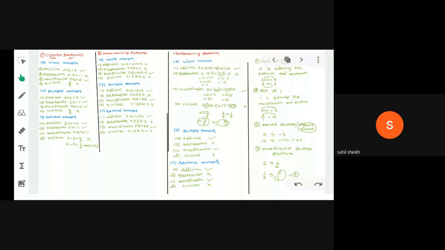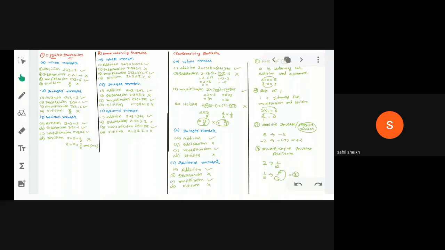Yes. Clear. Okay. Same as closure, we have three different groups of numbers: whole numbers, integers, and rational numbers. In every group, we have four mathematical operations. But commutativity property is applicable only on addition and multiplication. So commonly you can easily remember this. In any numbers, under addition and multiplication, every number is commutative, and under subtraction and division, every number is not commutative. Clear all of you? Yes.